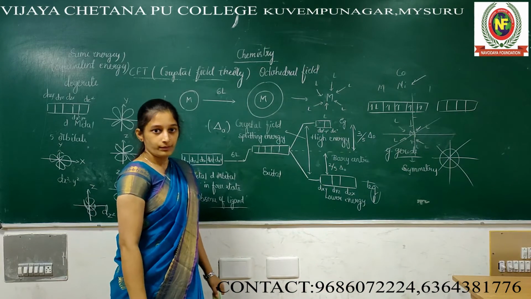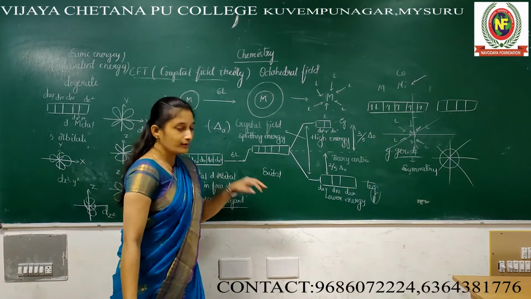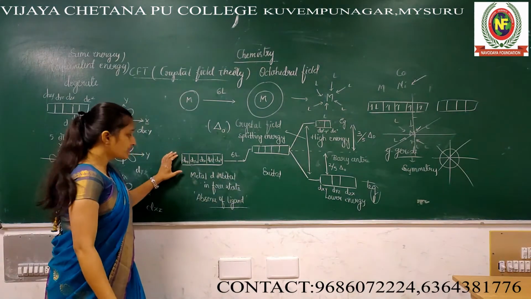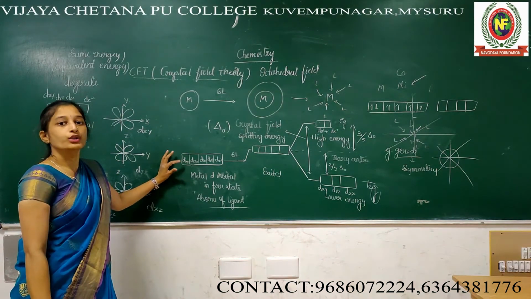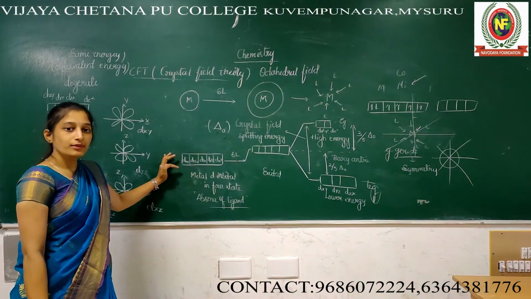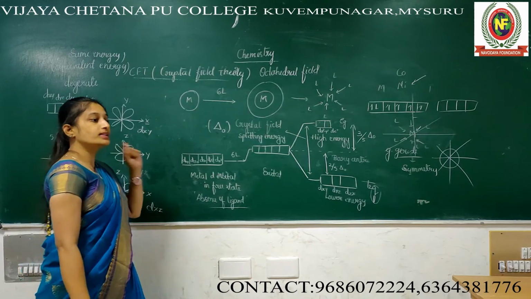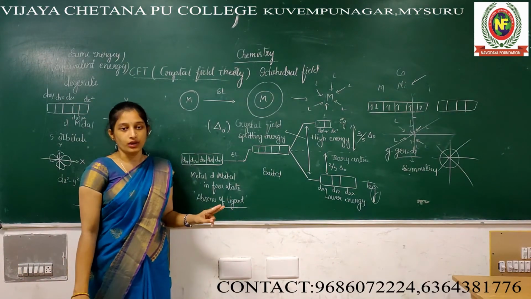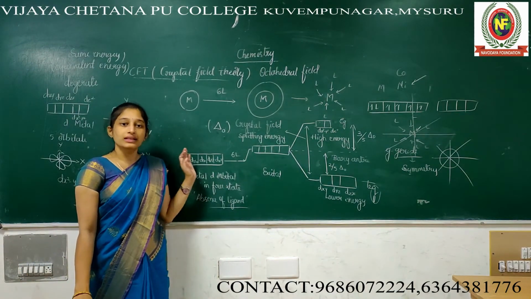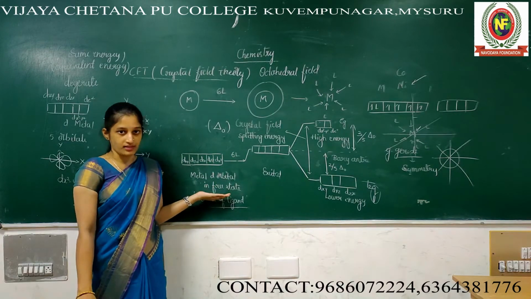Is it clear now? Once again I am going to explain this. First, the metal d orbitals are there. You know, 5 boxes. Why I am using 5 boxes: each box's capacity is only 2 electrons. Total 10 electrons will occupy within 5 boxes.